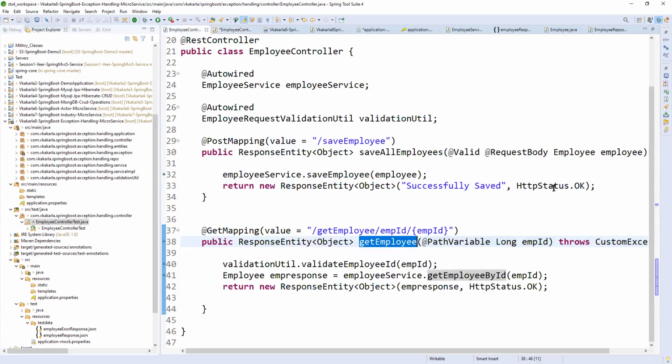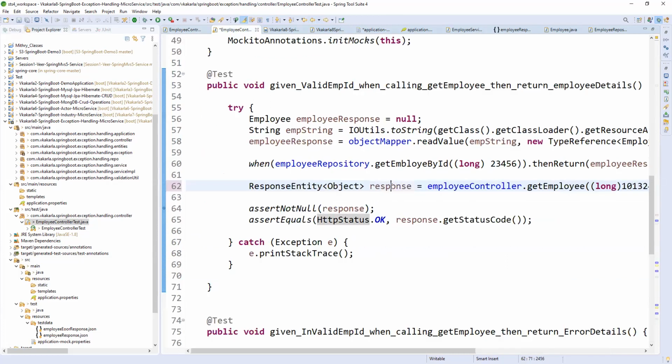Because if you see here, we are passing response as well as HTTP status okay. So obviously this response will come in terms of HTTP. So response dot status code will be the HTTP okay, the same I am expecting. So this is the actual result. This is the expected result.